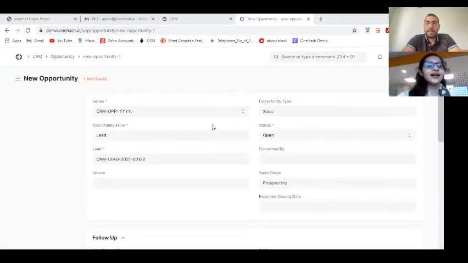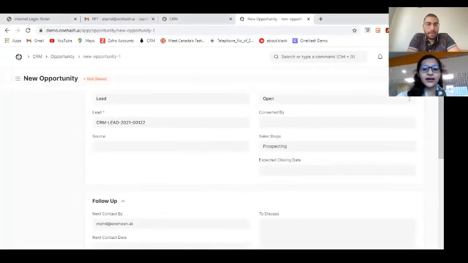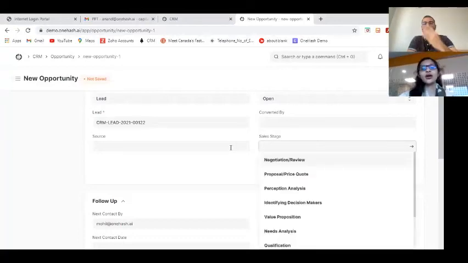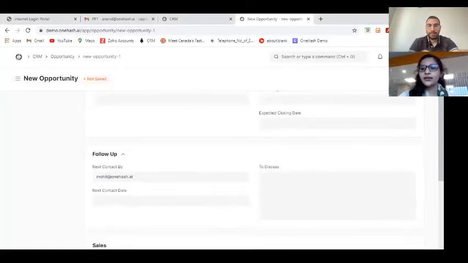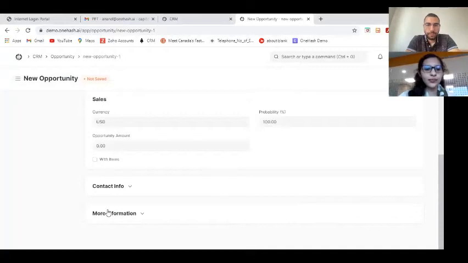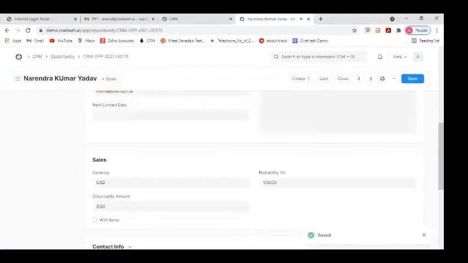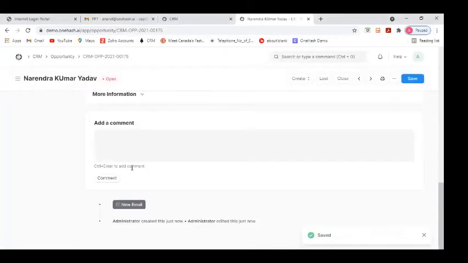That's fine. Then this is the opportunity. All the details of this lead will be fetched into this opportunity. And you can have the sales stage, like prospecting, negotiation, identification, or decision making stage, and all these things over here. So this is a simple opportunity. One good feature which we provide is the comment feature. As soon as you save this opportunity, you get this comment feature down here. Just add your comments over here. Suppose there is one of your users.